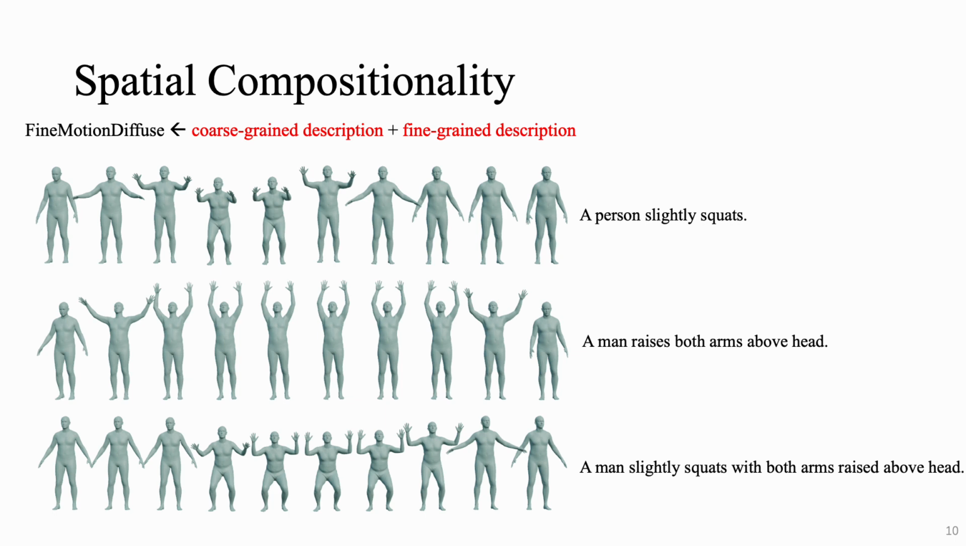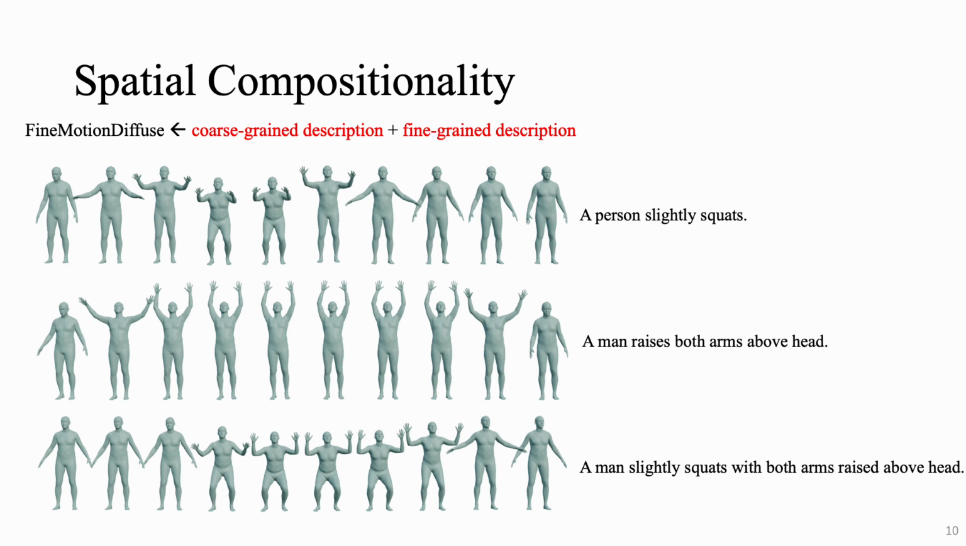For easier comprehension of our results, we would like to show and compare cases of spatial and temporal compositionality from Fine Motion Diffuse and Motion Diffuse. For all details of our quantitative and statistical qualitative evaluation, please refer to the paper. We also included animation videos of the important cases on our website. Here are cases of spatial compositionality.